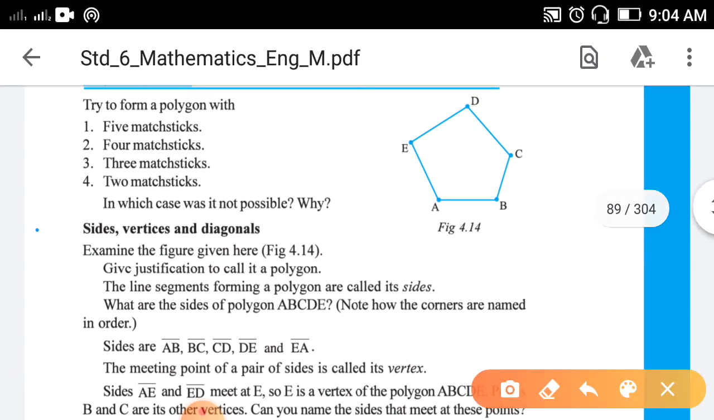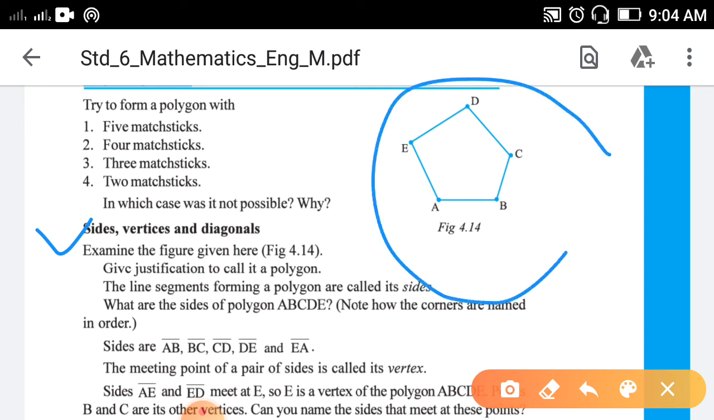Next, sides, vertices and diagonals. You can see figure 4.14. Here one of the polygons is given. Sides. How to give the names of the sides? Here it is written, the sides are AB, BC, CD, DE and EA. 5 sides are there, you can count, and here are the names of the sides.